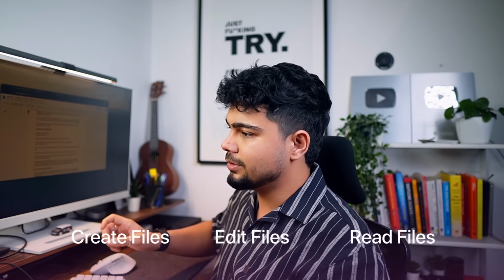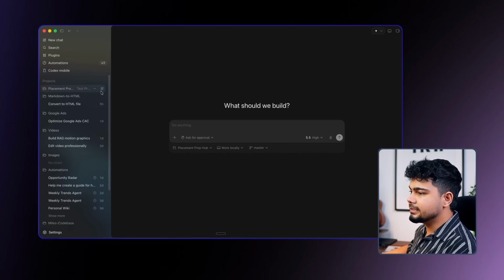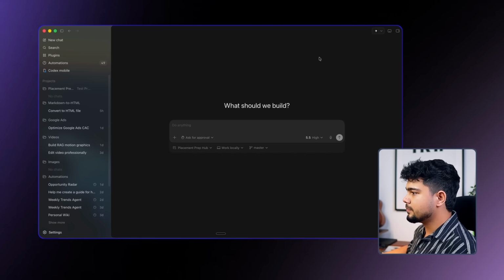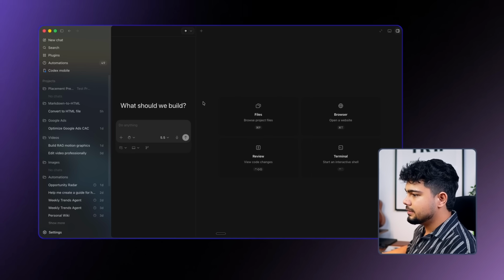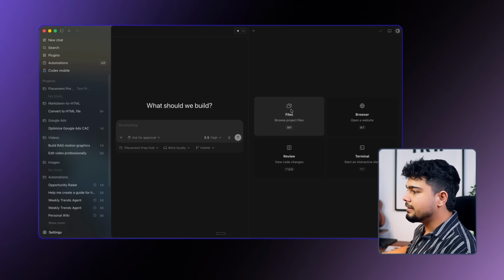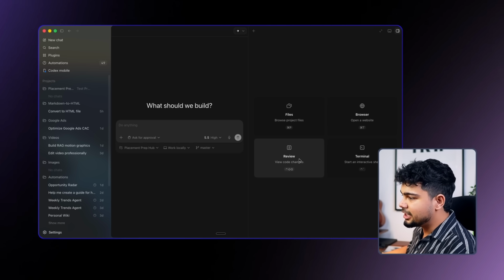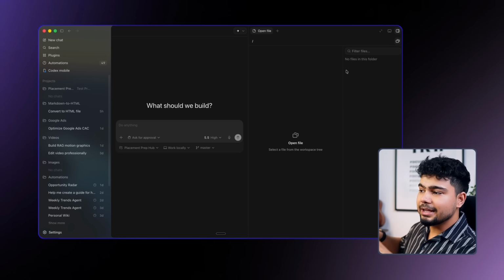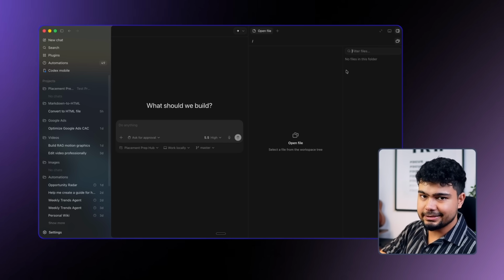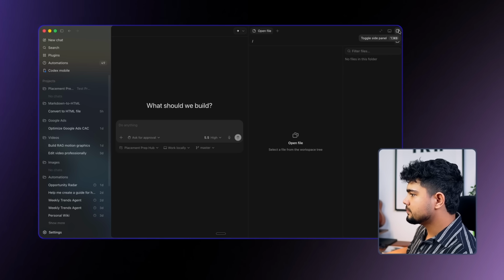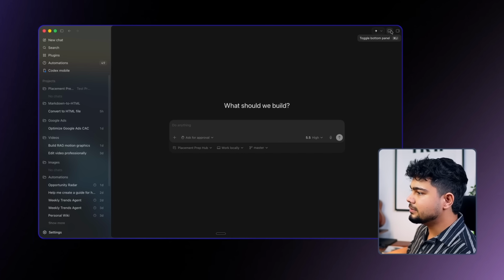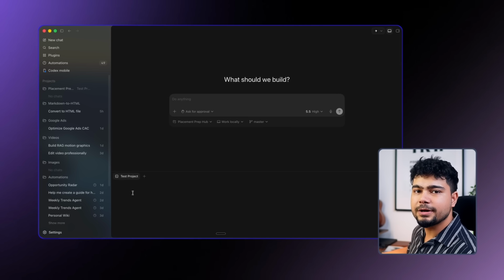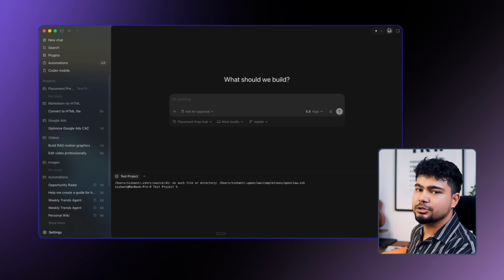So once you create a project, Codex gets a workspace. It can create files, edit files, read files from that particular workspace. As you can see, we created this when I clicked on a new chat and clicked here. There are files, a browser, multiple review changes and a terminal which I can open. If I click on files, you can see this is the directory in which our current project is. Similarly, if you want to open a terminal, you just have to toggle this and it will open a terminal in that particular project for you.